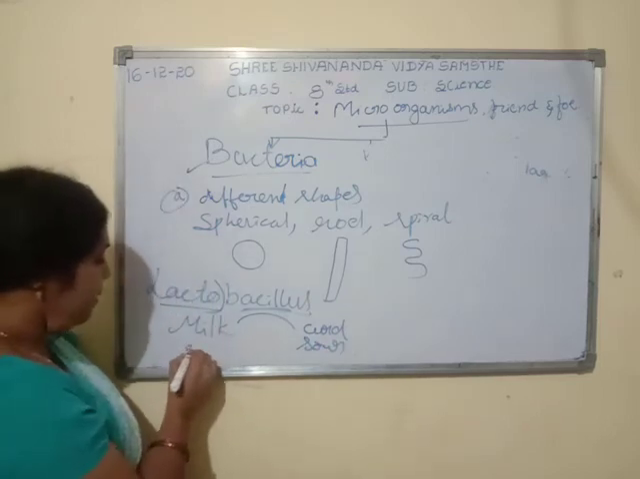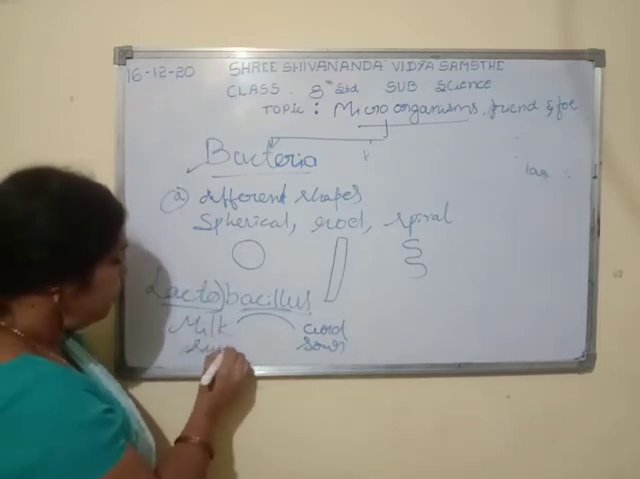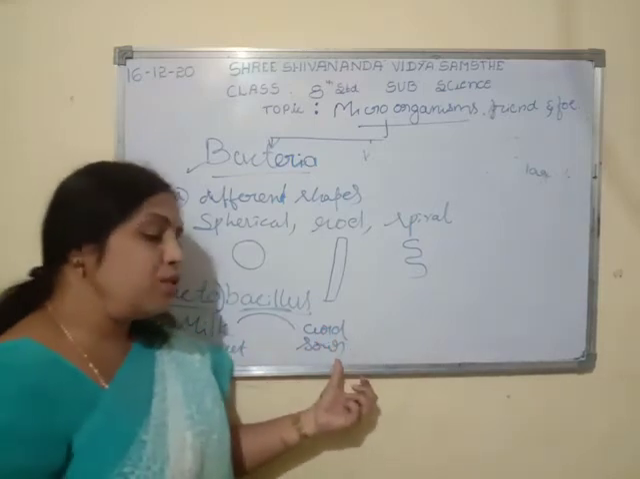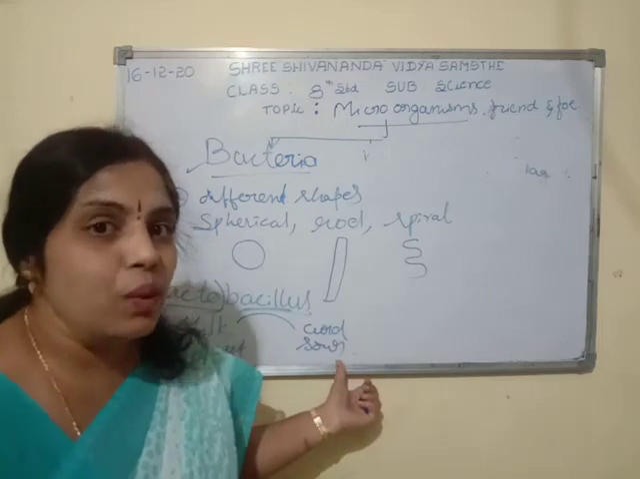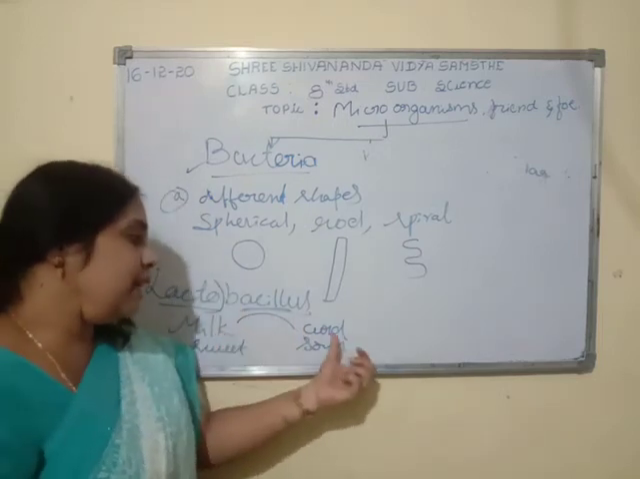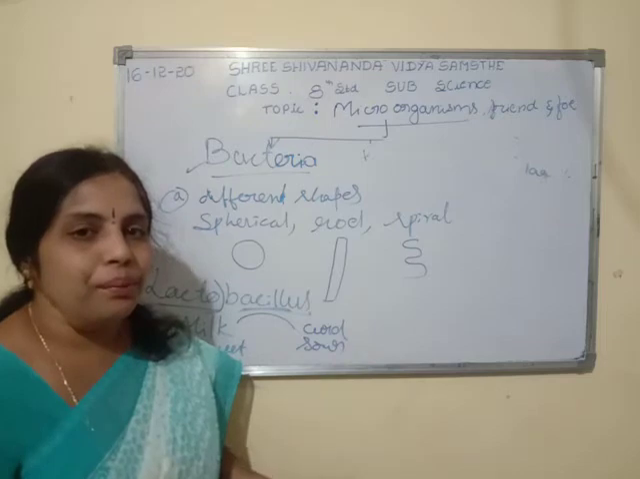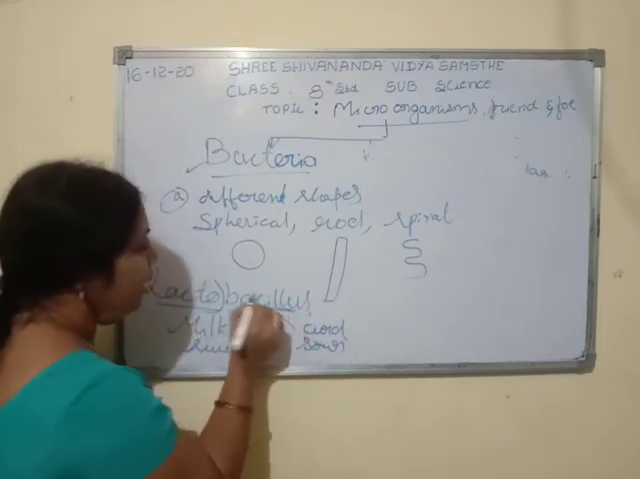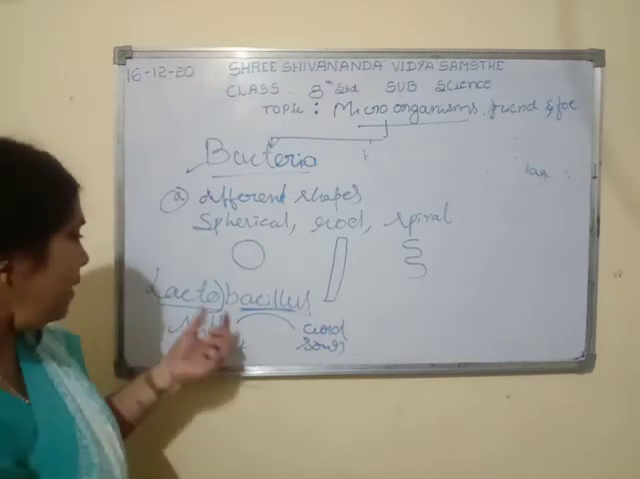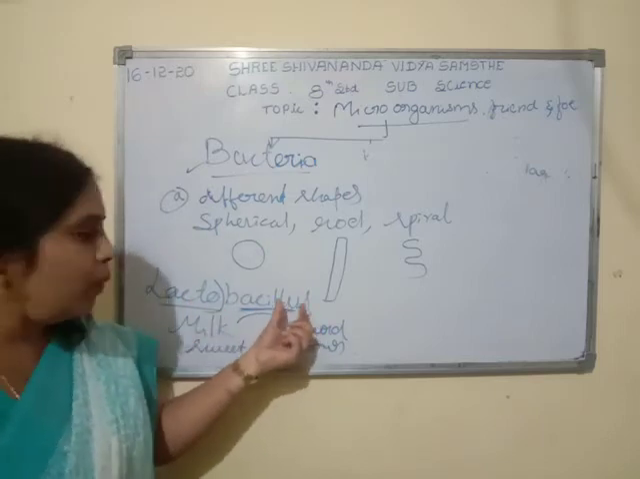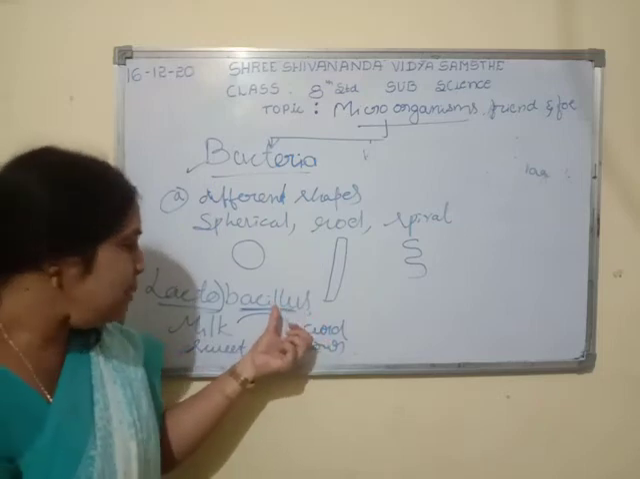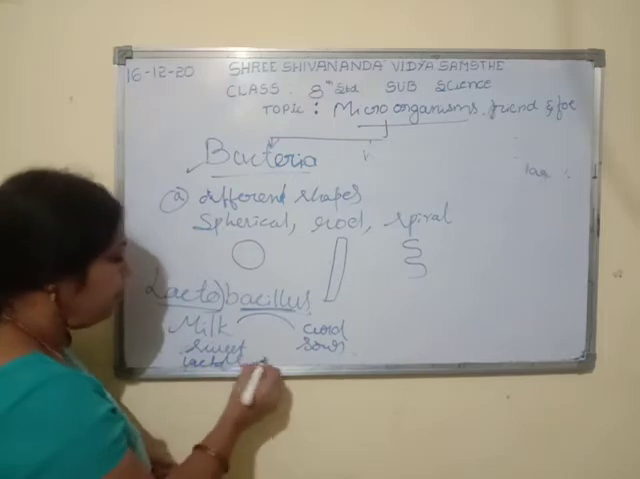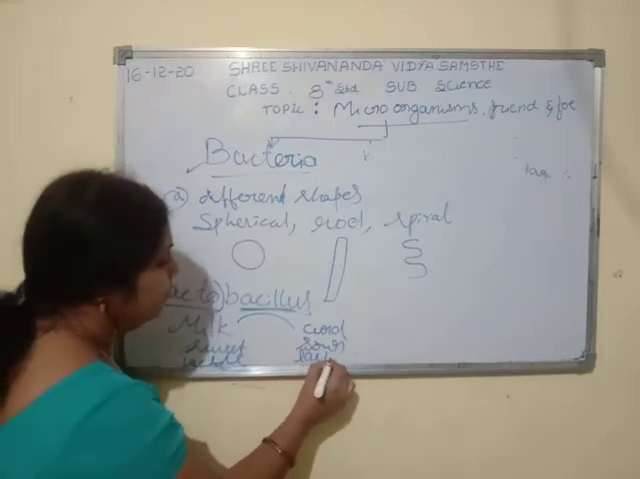Milk is sweet to taste, curd is sour to taste. Why is it like this? What is the conversion here? Milk is converted into curd. How? Yes, this is with the help of the bacteria known as bacillus. So the name lactobacillus. So what is the role of this bacillus now? This bacillus converts lactose sugar into lactic acid.